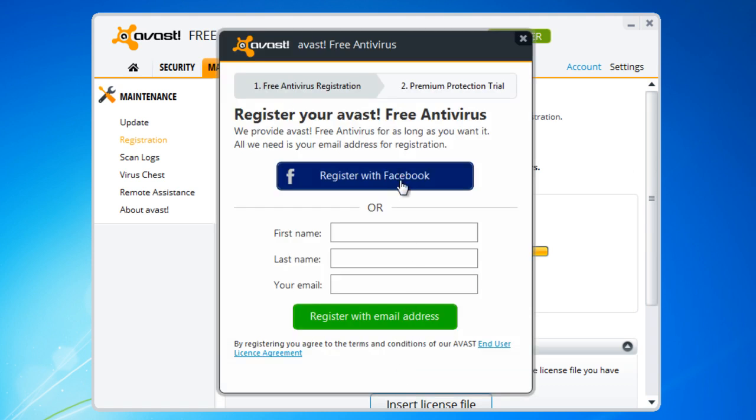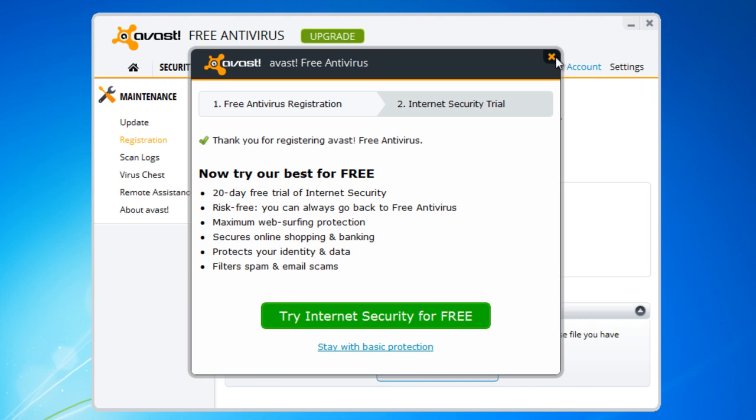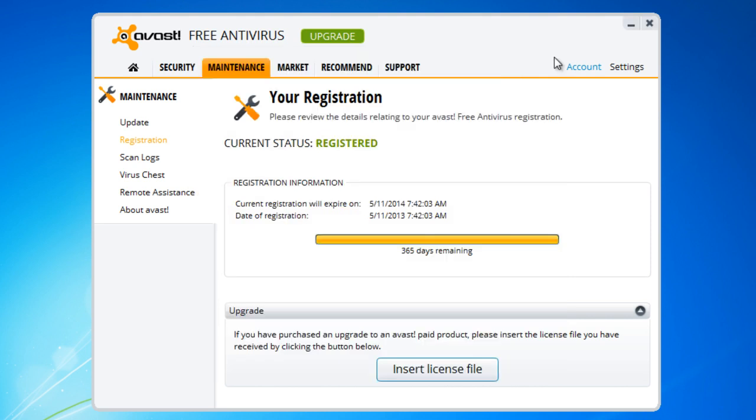Scan has been completed. You have the option to register with your Facebook account, or you could also register with an email address. I'm going ahead and register. And there you go. It gives you the option if you want to try a 20-day trial of the internet security for free. I'm going to choose not to.